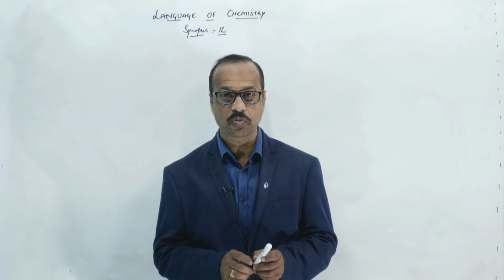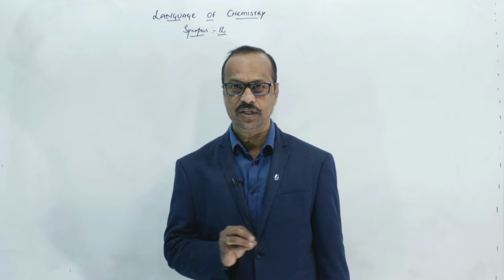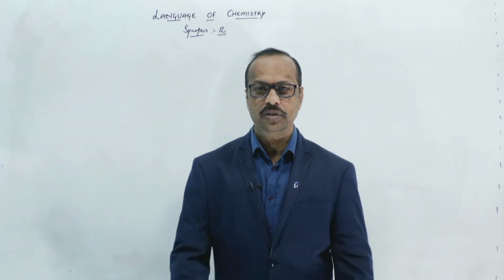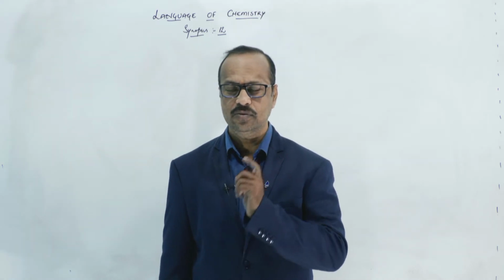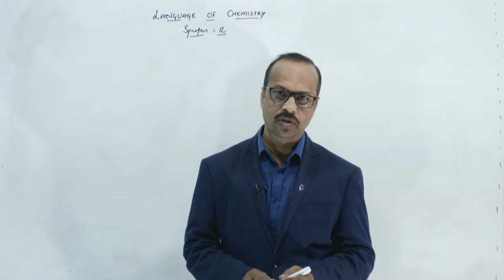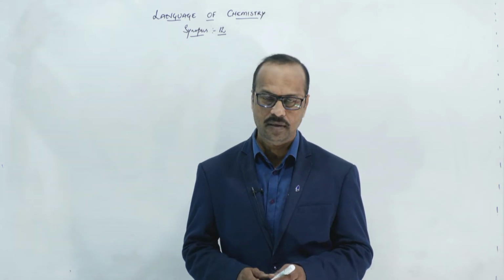Atoms combine in a fixed ratio to form a particular molecule. We will discuss Dalton's atomic theory in detail in the later chapter called atomic structure.